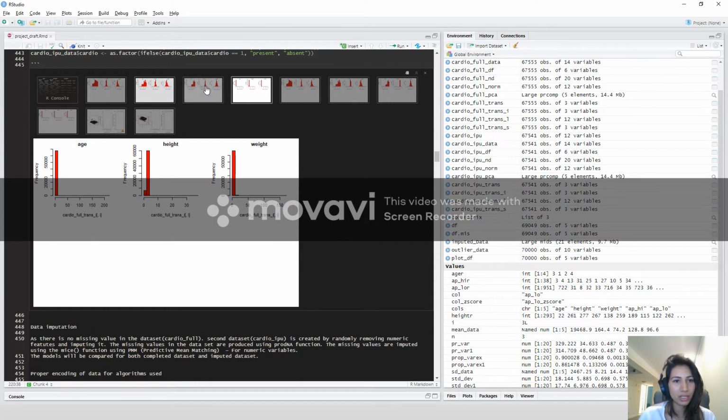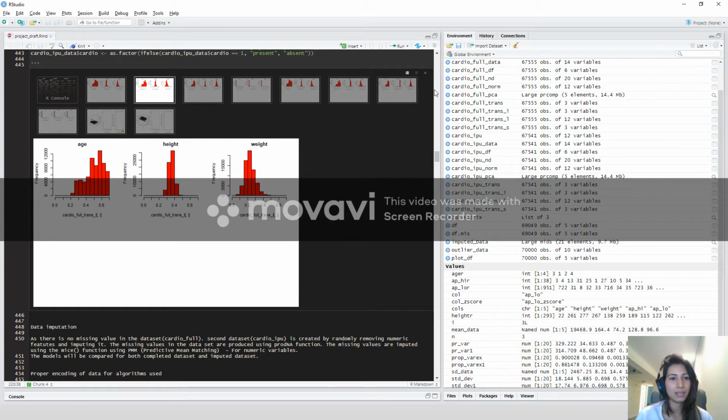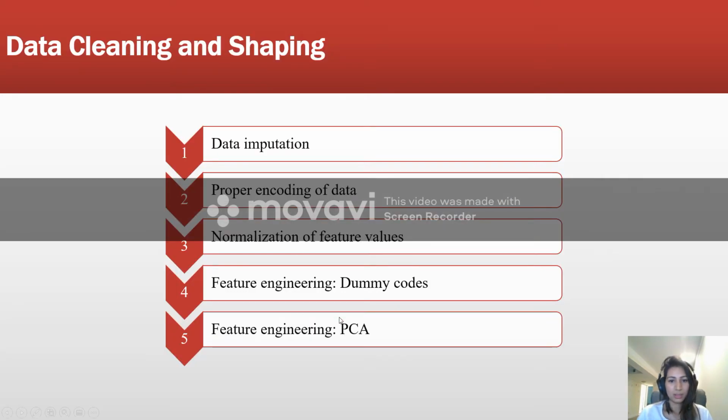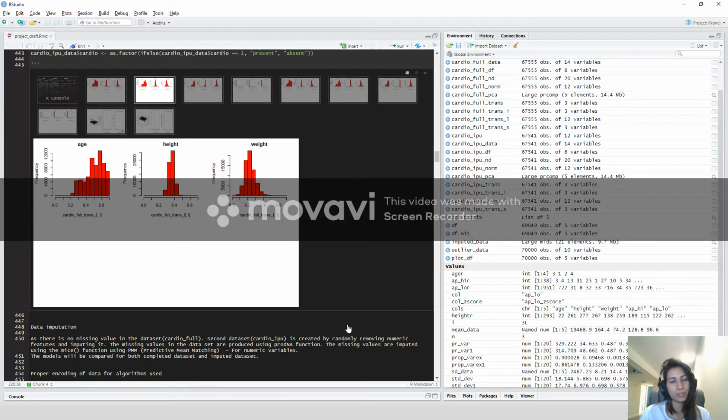When compared to all other transformations, the log transformation decreases the skewness in the data, and hence the log transformation was applied. And then dummy coding was done for the factor features, and then using PCA, 14 features were selected as the input variables.